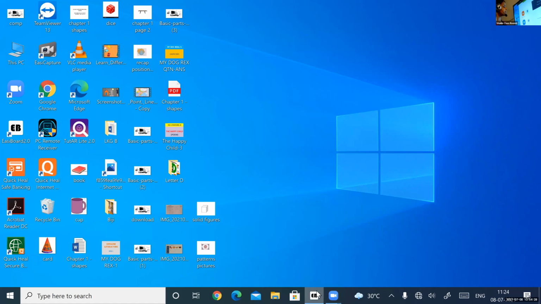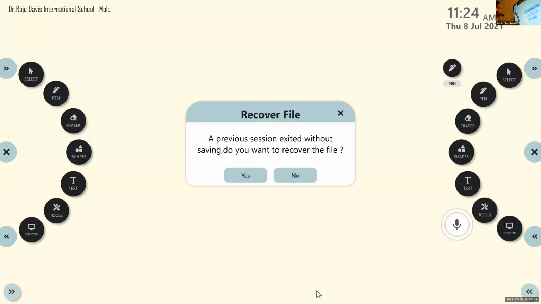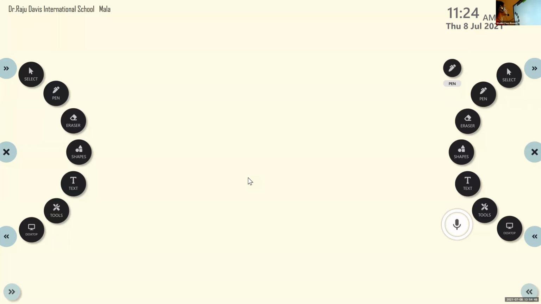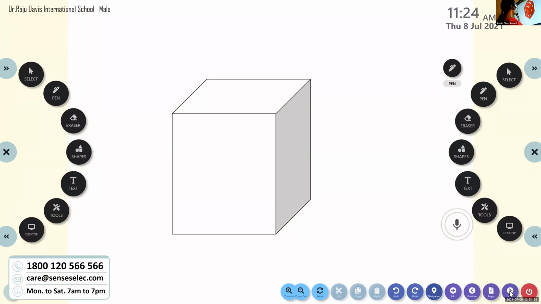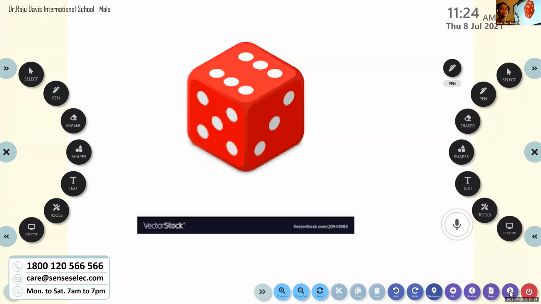So today we are going to learn solid figures, S-O-L-I-D, solid figures. Solid figures are three-dimensional figures. For drawing solid figures, we can use straight lines and curved lines.